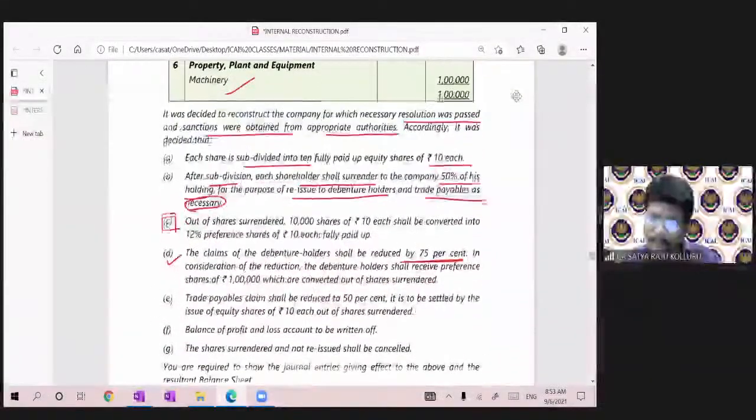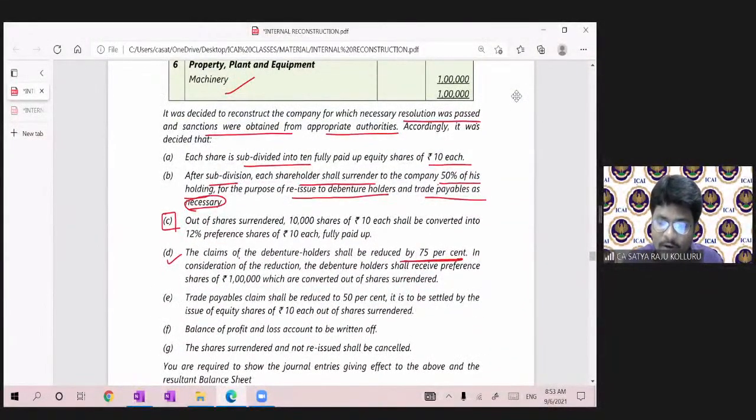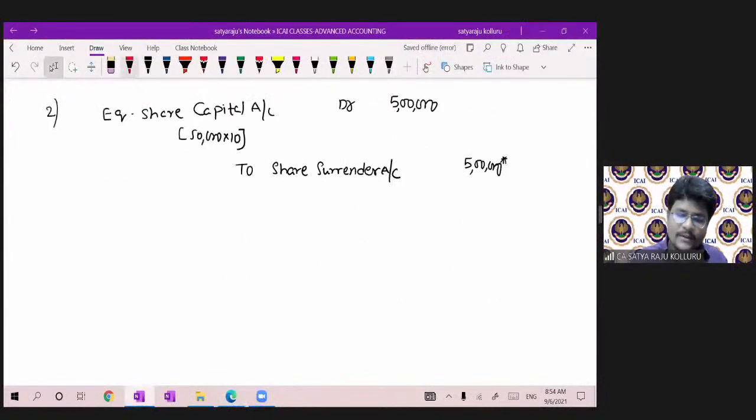Then, in consideration of the reduction, as a result, the debenture holder shall receive preference shares of rupees 1 lakh, which are converted out of shares surrendered. Oh my God. So first, let me break that entire part. Please concentrate on what is happening first. First, let me take debentures here. Debentures, claims to debenture holders.